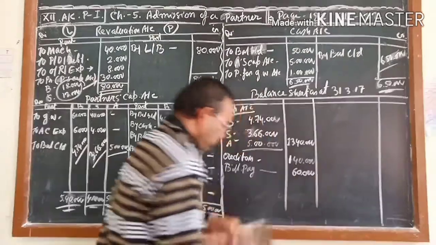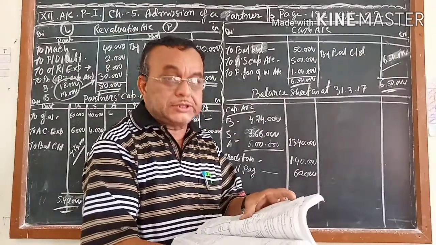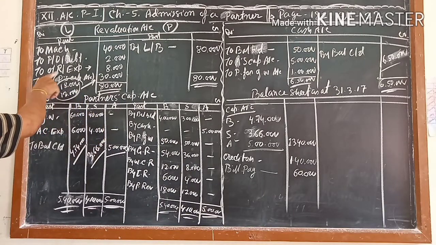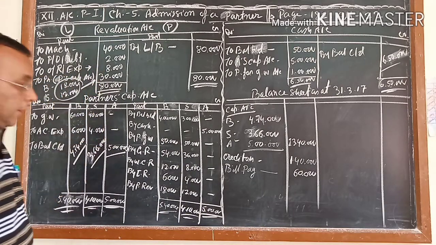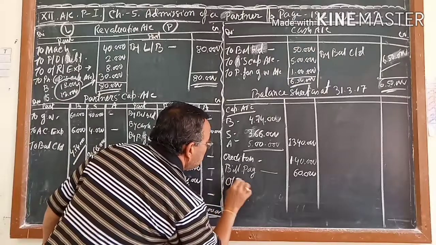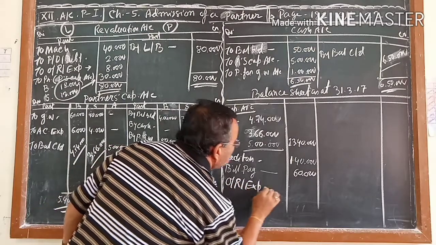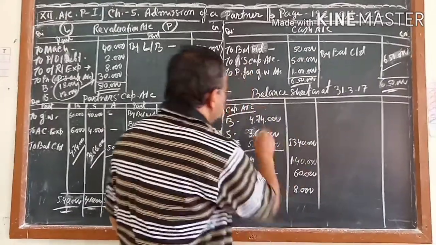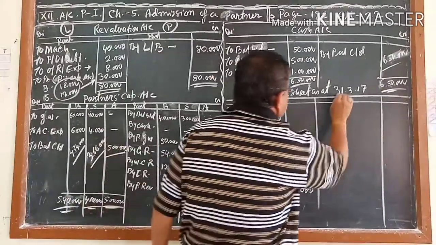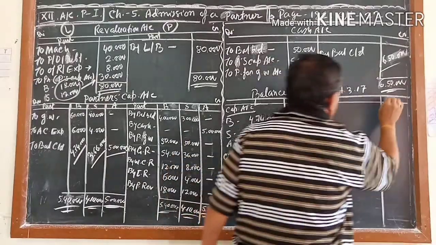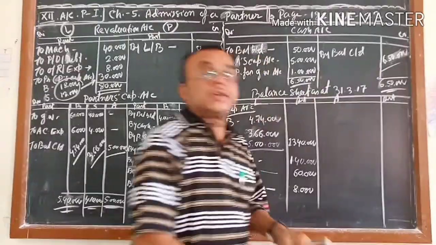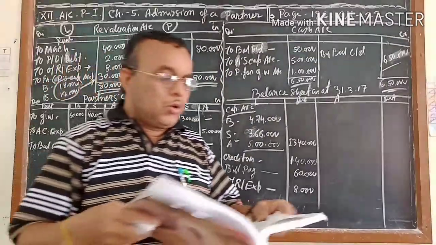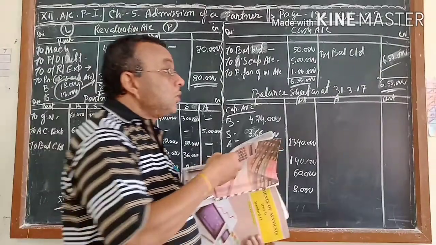60,000. Next, in your old balance sheet, nothing else is given. But one thing keep in mind, when you did the revaluation account, the outstanding repairing expense was given as 8,000. So that will also come, outstanding repairing expense of rupees 8,000. Check before going to the other side. This is the liability side, this is the asset side. This is amount, this is amount. Before going to the opposite side, is there anything left on the liability side or not? Now we will come to the asset side.